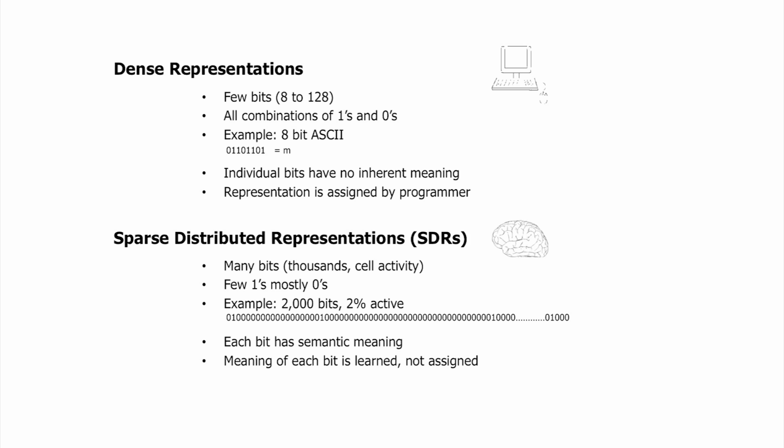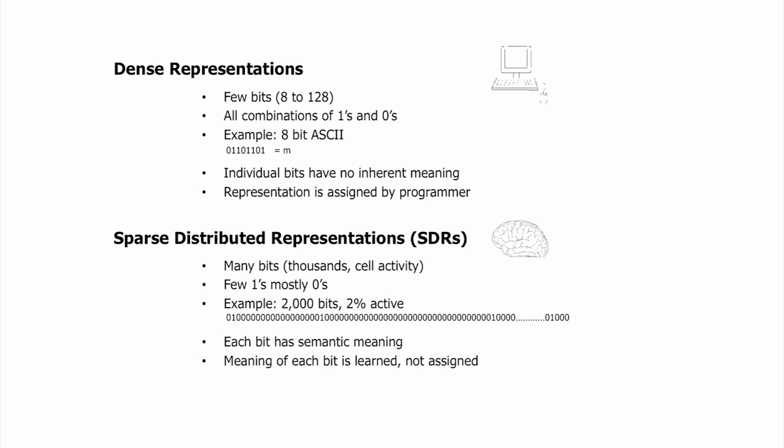This is a made-up example for analogy. It's not the way we would do it. It's not the way it's done in the brain. But let's say I wanted to represent a letter like the letter M in a sparse distributed representation. I would come up with 2,000 attributes. I might have attributes for this is a vowel or this is a consonant. I might have attributes for where in the alphabet this letter is. I might have attributes for what it sounds like. Is it an O sound or an E sound? Is it a hard sound or a soft sound? Is it a fricative sound? I might have attributes for how it's drawn. Is it drawn with descenders or ascenders? Is it a closed shape or an open shape, and so on. And then when I wanted to represent a letter, I would pick the 40 attributes that best represent that letter. And therefore, the meaning of the letter, the meaning of the thing, is actually incorporated in the encoding itself.